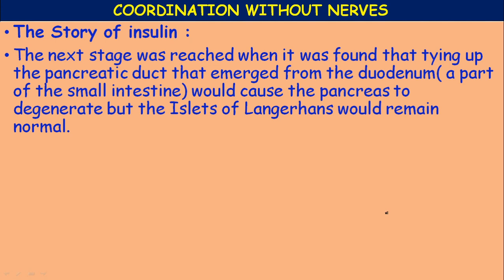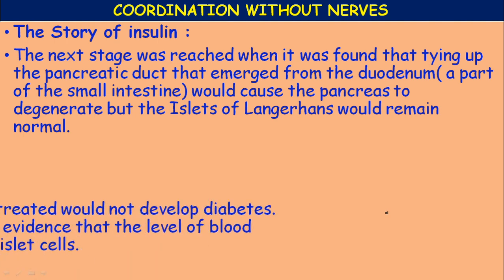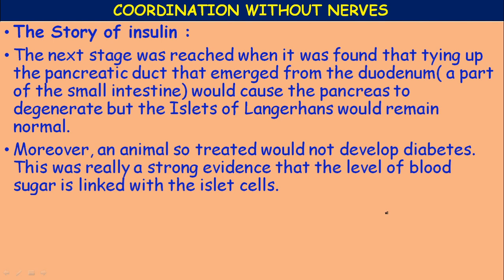Okay, when they tied the pancreatic duct which is entering into the duodenum, the pancreas starts degenerating, but the special cells which are present in the pancreas, the islets of Langerhans, remain normal. Moreover, an animal so treated would not develop diabetes.